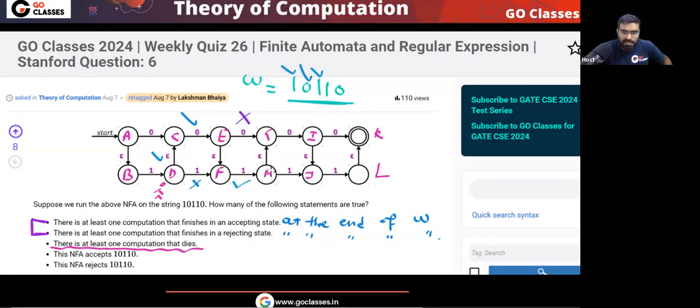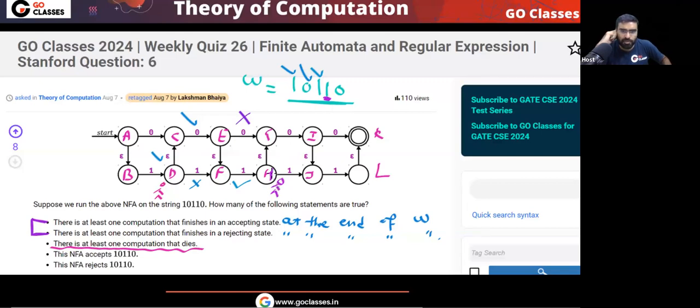Next, in this H, now there are two ways. Yes or no? In this state H, this is your symbol on the input tape. Your input tape has this symbol. Now tell me, how many moves are possible? You are in this state H, and your input tape has symbol 1.